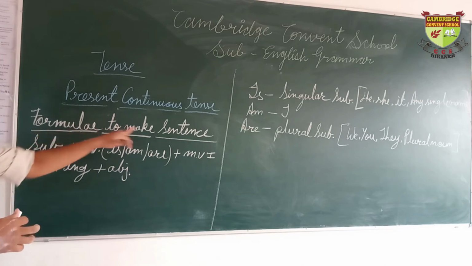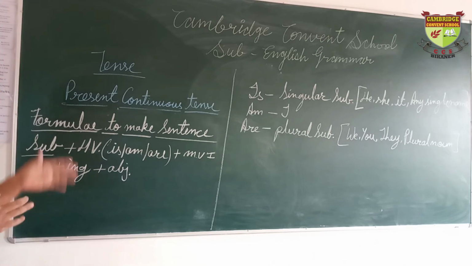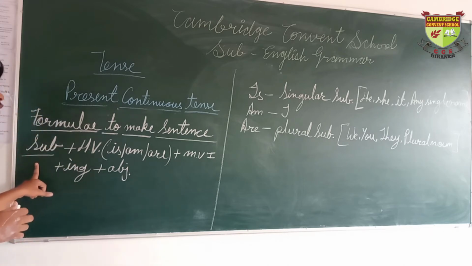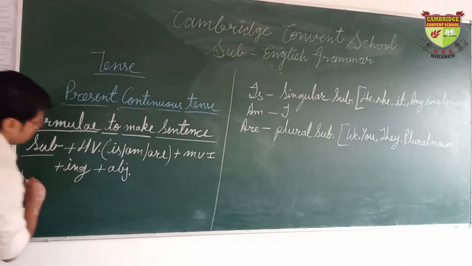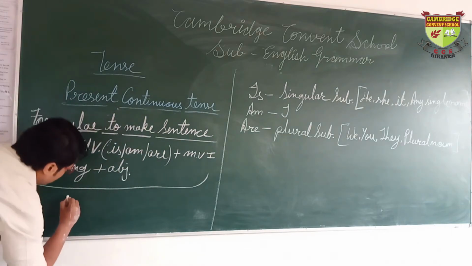To make a sentence of present continuous tense, you will use this formula to make an affirmative sentence. This formula or this structure relates to the affirmative sentence.